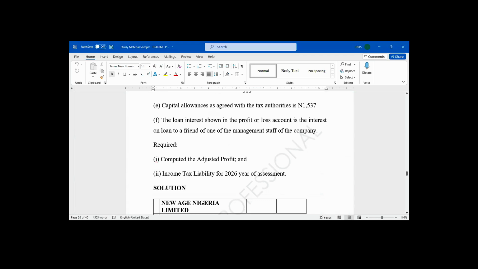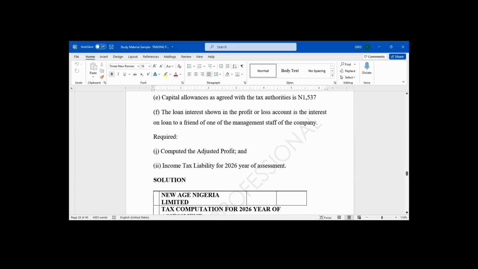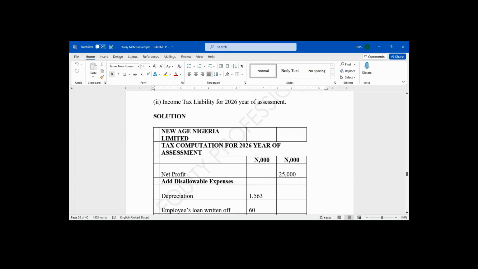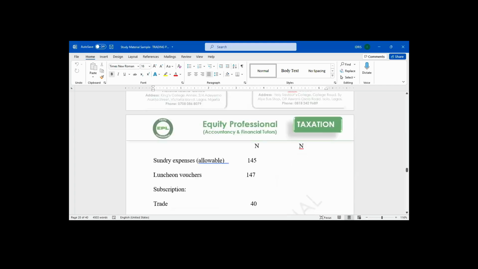The loan interest shown above in the profit and loss is the loan interest to a friend of one of the managing staff of the company. Required: compute adjusted profits and income tax liability for 2026 year of assessment.